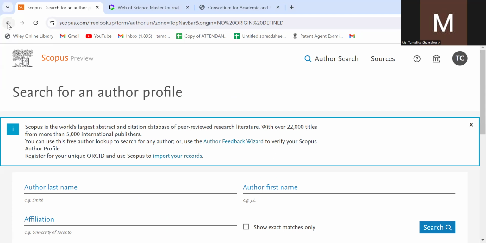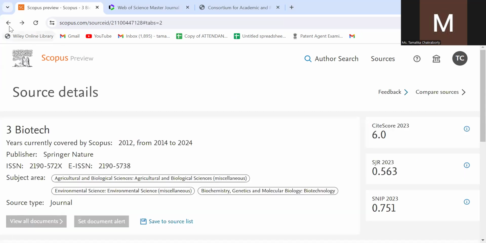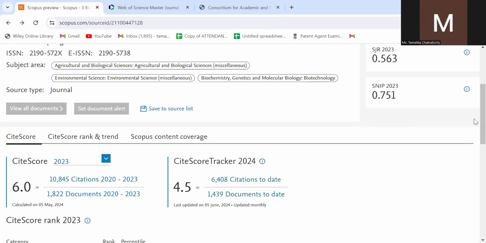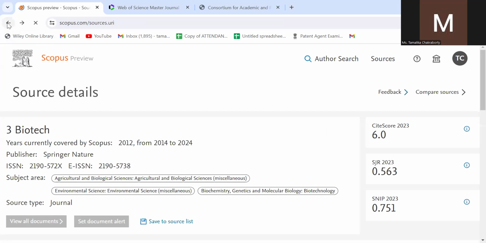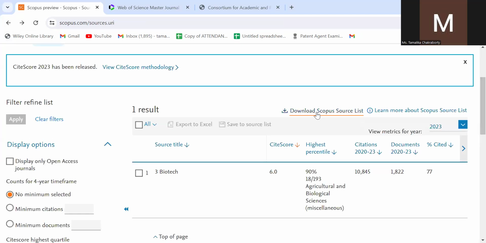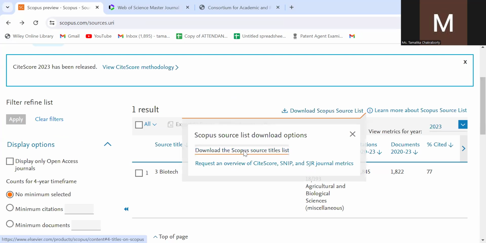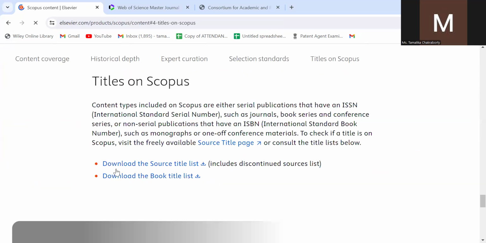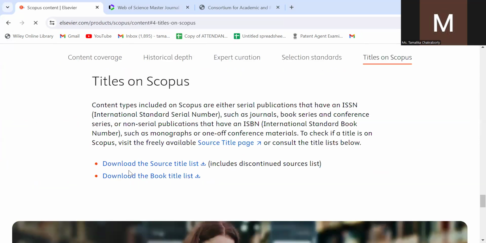Another very, very important point is how you will find out the Scopus indexed journals. For that, please see, this is the download Scopus source list. You can directly download it. This list comprises the accepted titles as well as the discontinued titles, so you will get an exact picture of all the journals which are still indexed in Scopus.